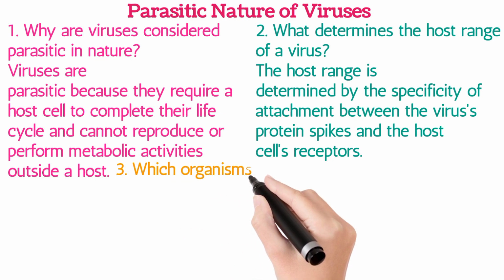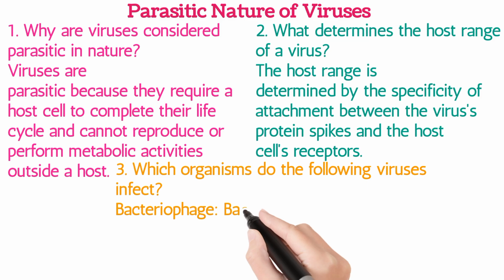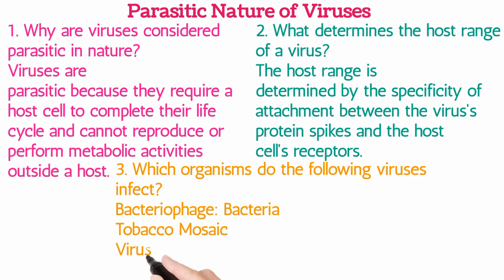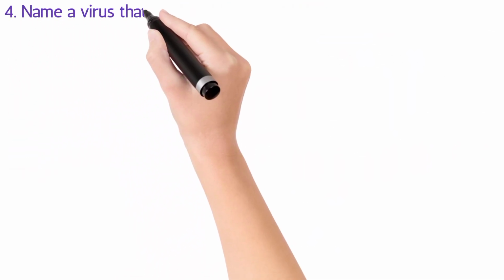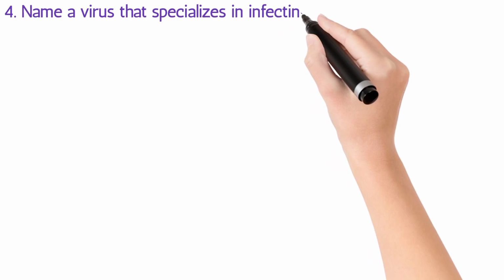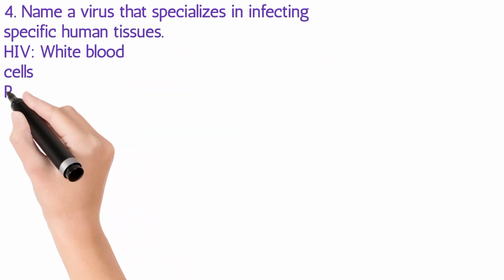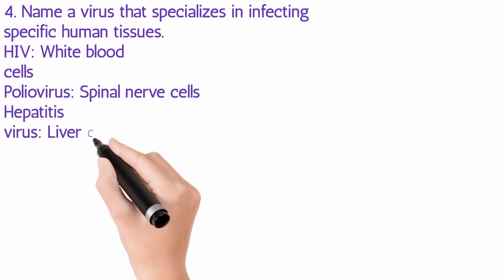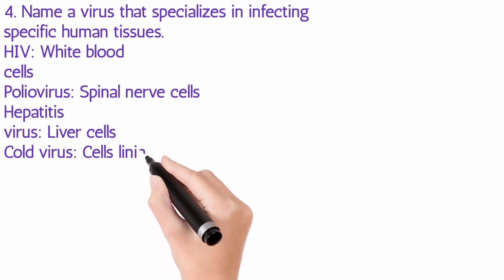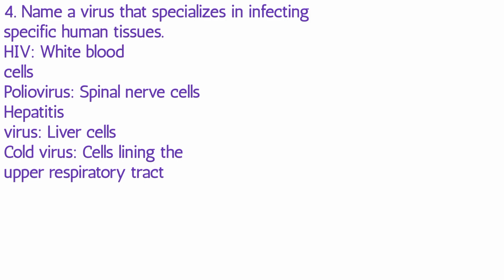3. Which organisms do the following viruses infect? Bacteriophage, bacteria. Tobacco mosaic virus, tobacco plants. Rabies virus, mammals. 4. Name a virus that specializes in infecting specific human tissues. HIV, white blood cells. Poliovirus, spinal nerve cells. Hepatitis virus, liver cells. Cold virus, cells lining the upper respiratory tract.